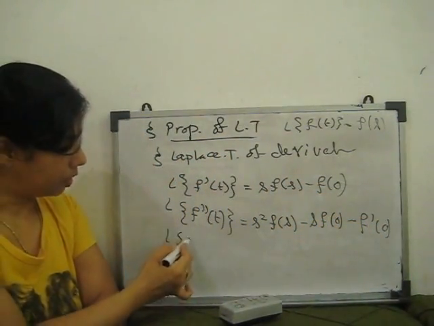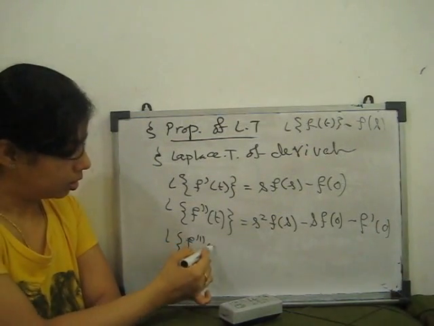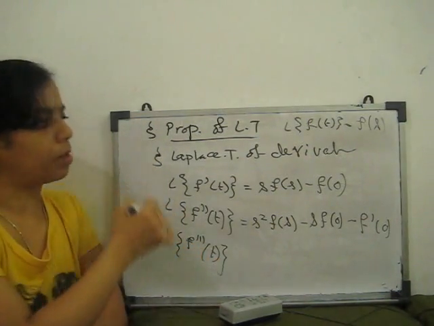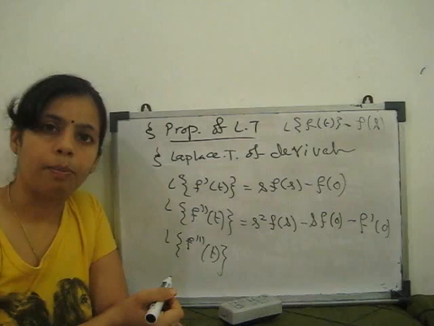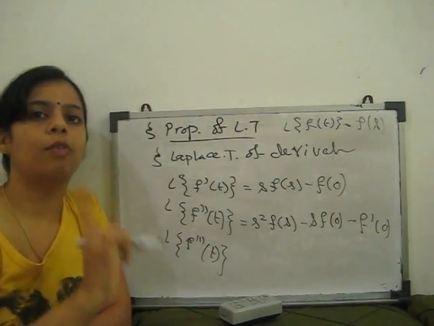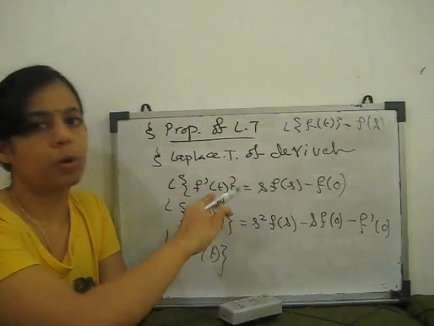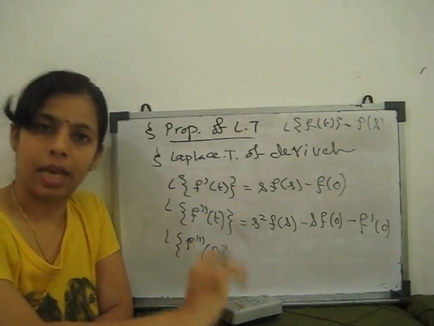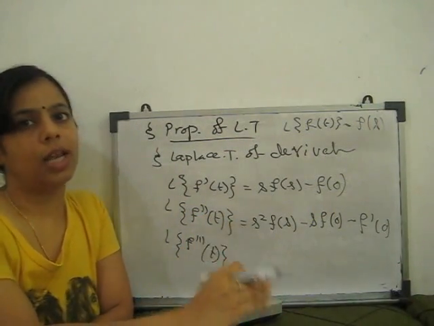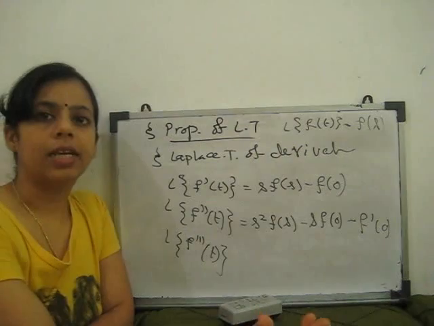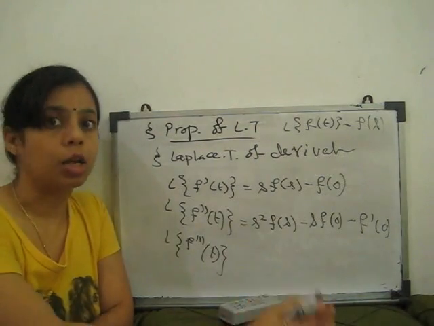Third one, if 3 times the Laplace transform of derivative, this property is very useful when we solve differential equations. With this property we can take the Laplace transform, solve it, and at the end again take the inverse Laplace, so we will get the required solution.